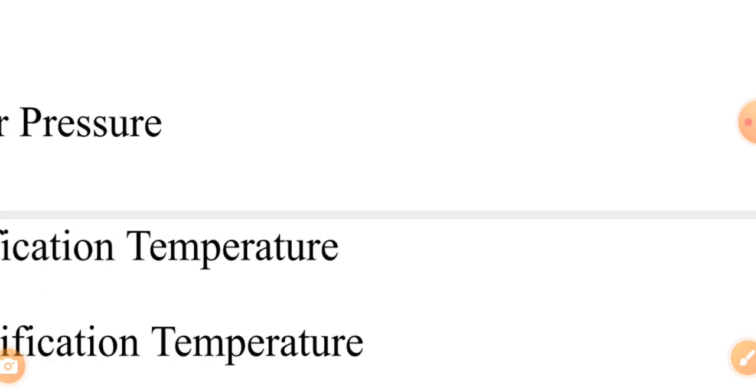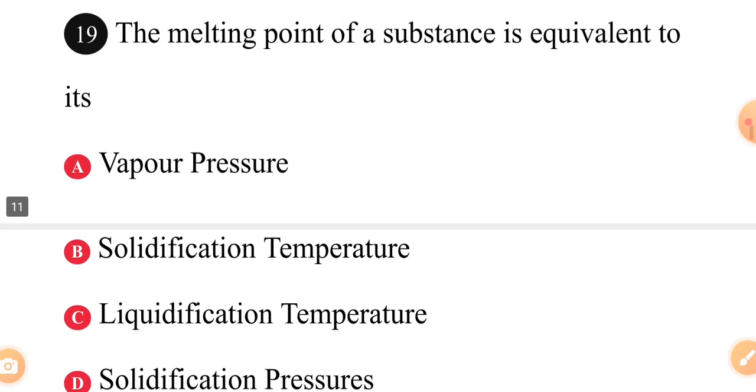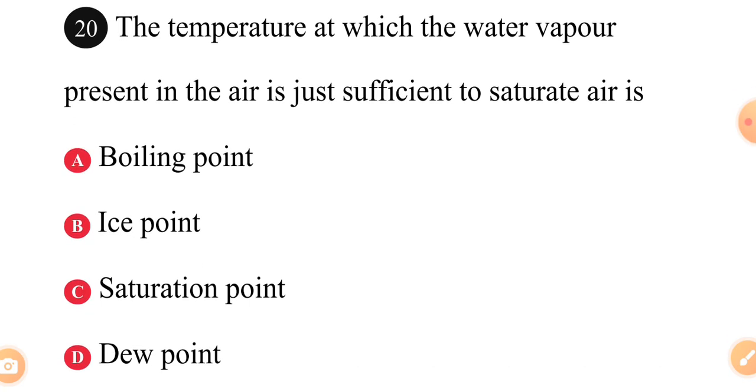The melting point of a substance is equivalent to its A, vapor pressure. This is where we stopped in part 13. Vapor pressure. B, solidification temperature. C, liquidification temperature. And D, solidification pressure. The answer to question 19 is B. The melting point of a substance is equivalent to its solidification temperature.